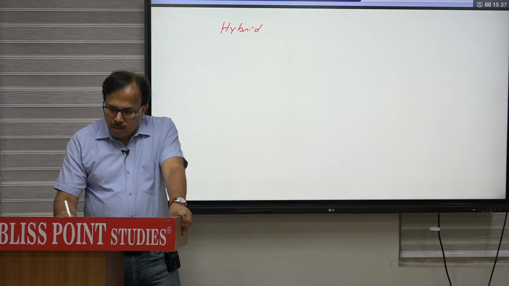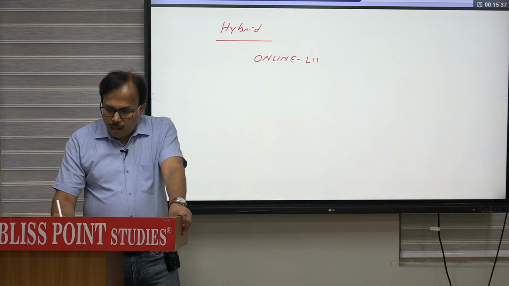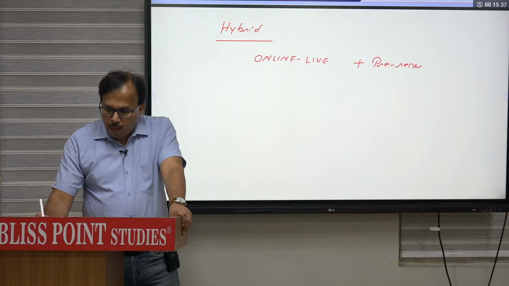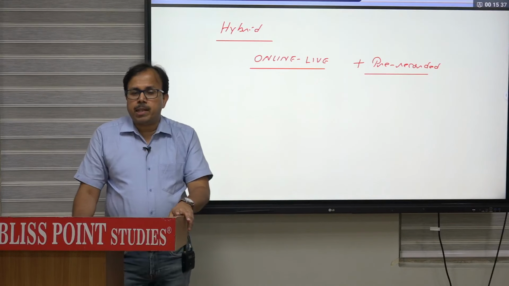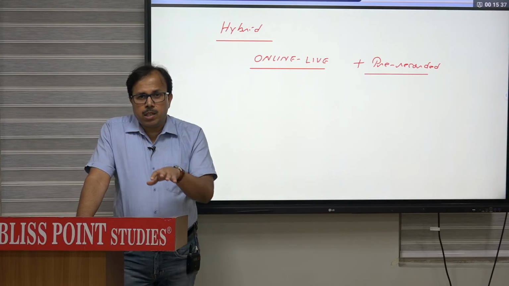In the sense it will be in the form of online live sessions plus some recorded lectures, so that we can complete the content within the stipulated period, because time for this year is less.